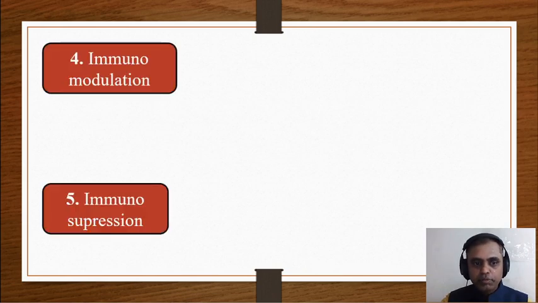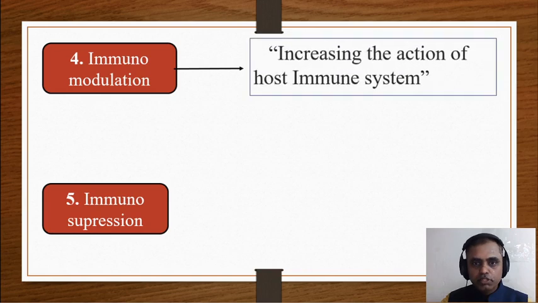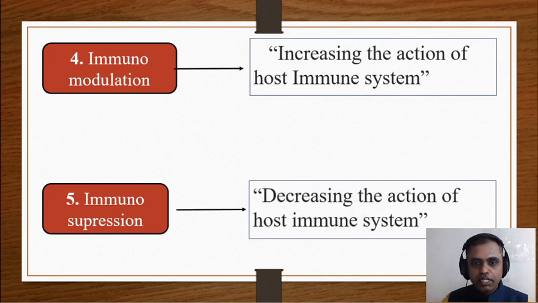Immunomodulation and immunosuppression: what is immunomodulation? Immunomodulation means increasing the action of the host immune system, and immunosuppression means decreasing the action of the host immune system. So that's about the various types of immunotherapy.